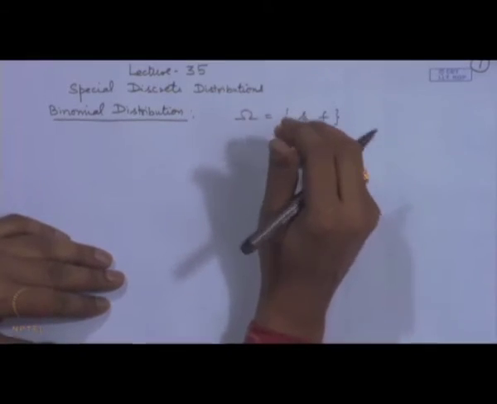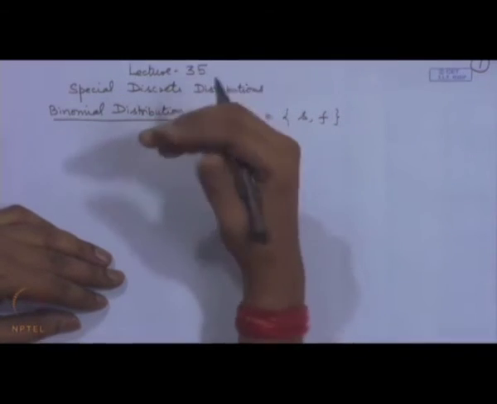Now, this type of situation arises, for example, let us consider a game of target hitting. So, at each trial we may hit the target or we may not hit the target. Suppose we are considering treatment of a disease, then for each patient the patient may get cured or he may not get cured. A student appears in a qualifying examination, he may qualify or he may not qualify. In a game of say tennis, at each hit of the ball by a player, by the racket, the shot may be a winner or it may not be a winner.